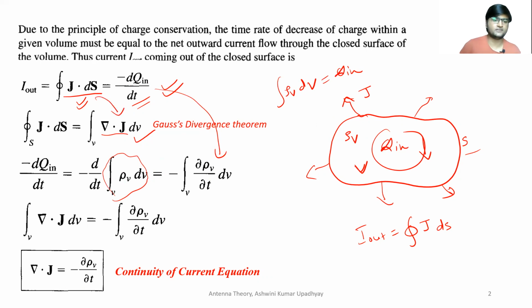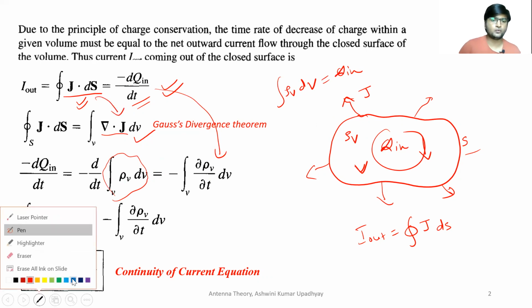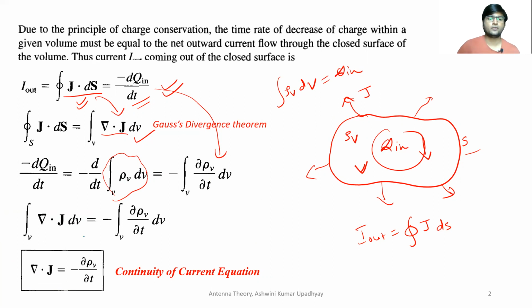So if you replace these terms, you will get the volume integral of divergence of J equal to the volume integral of del rho v upon del t with the minus sign. So if you cancel these integrals from both sides, because both are volume integrals, you will finally get divergence of J equal to the rate of decrease of volume charge density.